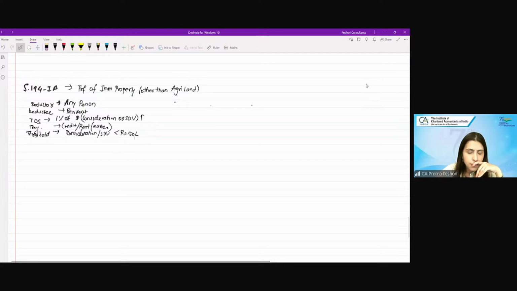Then if there is a co-owner, then who will pay the TDS? You will deduct in the co-owner's PAN only. So it will not be that you say there is no TDS. Now you are combining, so the property value is 1 crore. Earlier we used to say there is no TDS. Now I am saying there is TDS, so it will be deducted on the PAN of both. So there will be two sellers on whose account the TDS will be deducted by, let's say, 2 buyers.